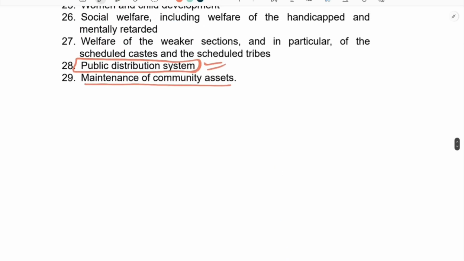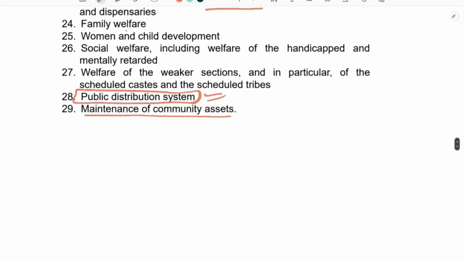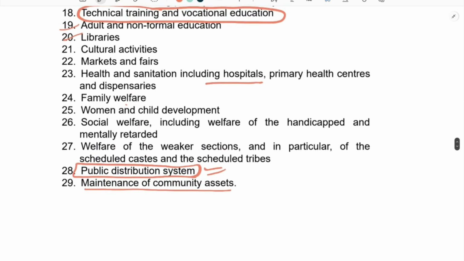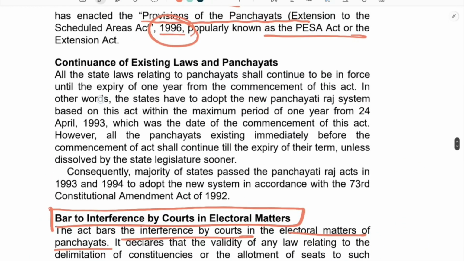We will need another part where some remaining provisions of the Panchayati Raj Act will be covered. And on the basis of what I have taught you, we will do some multiple choice questions and revise the whole chapter which I have taught you in this video.